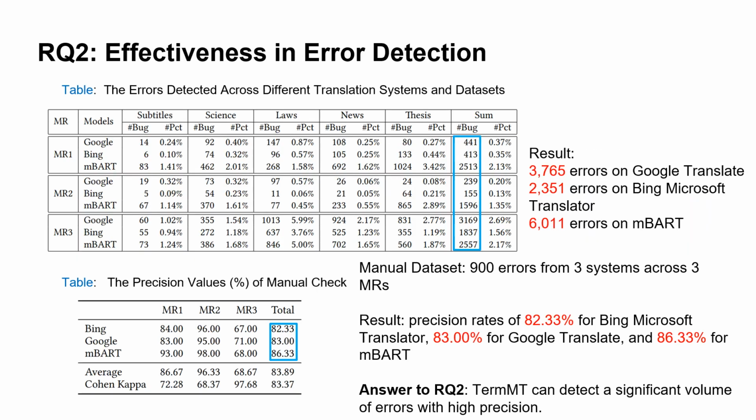In RQ2, we evaluate the effectiveness of our method in detecting translation errors across various machine translation systems. We conducted an extensive error detection analysis on the evaluation dataset and selected 900 errors at random for manual verification. The results highlight that our method is capable of identifying a significant volume of translation errors across three types of machine translation systems with high levels of precision.